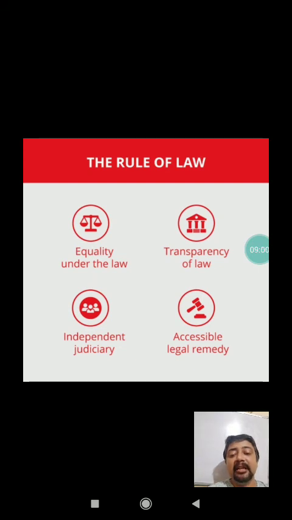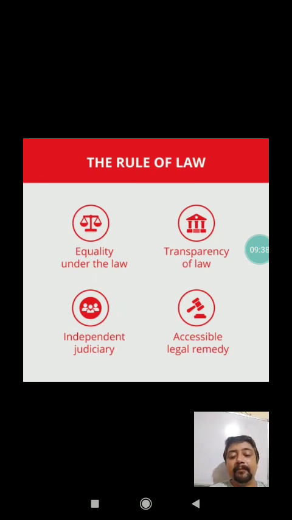Ordinary citizens can easily see how the law is working and what procedure is used to implement it. Similarly, there is an independent judiciary; the Supreme Court is there in India to interpret the law. If a law is unconstitutional, the Supreme Court, the apex court, can easily discard it. And the last one is accessible legal remedy. Of course, all the citizens of India have the right to approach the court for legal justice.